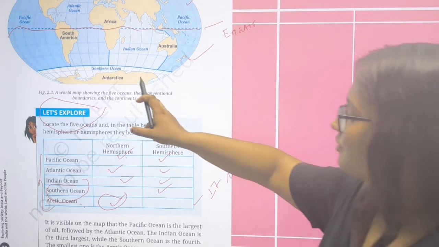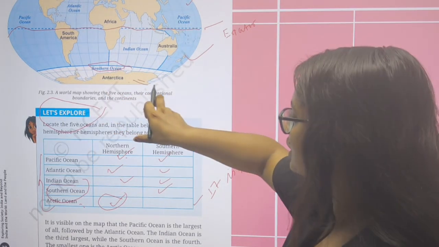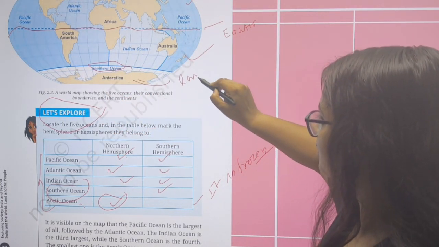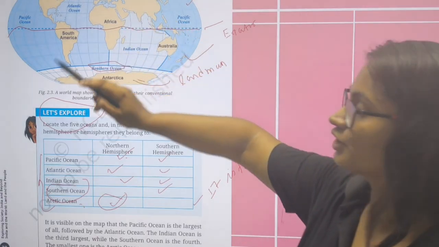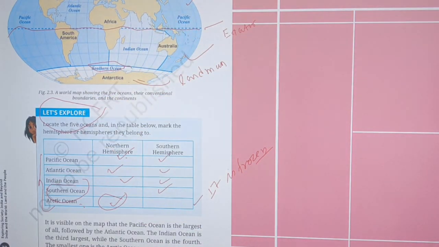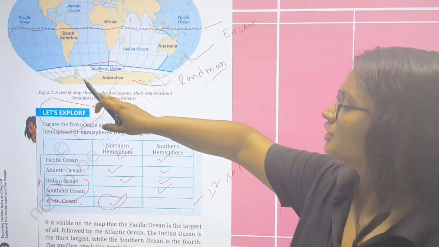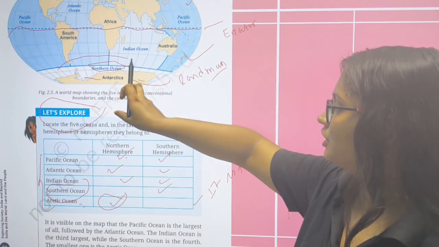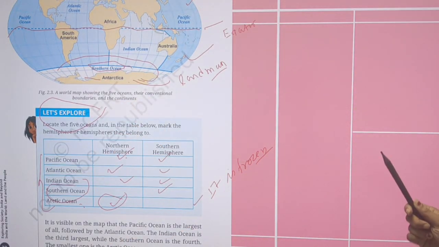And the Southern Ocean is surrounded by Antarctica, which is a landmass, which is a continent. So keep in your mind that the Arctic is an ocean, but Antarctica is a landmass, and the Southern Ocean is surrounding Antarctica. And Antarctica is the coldest continent.